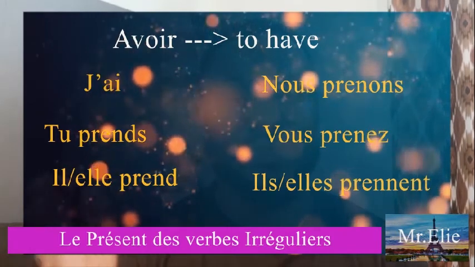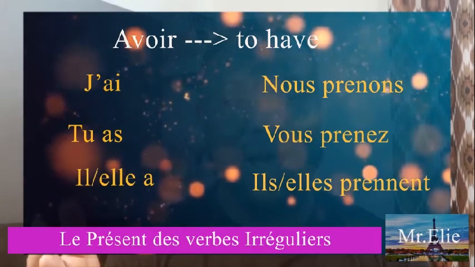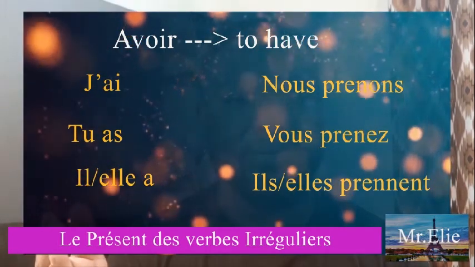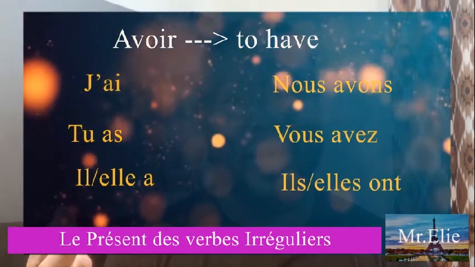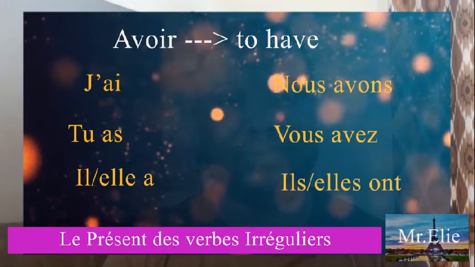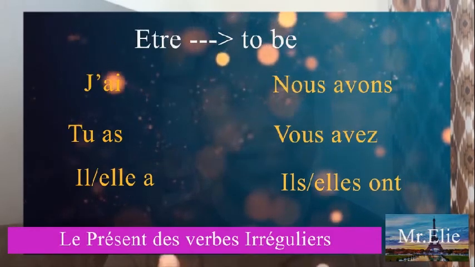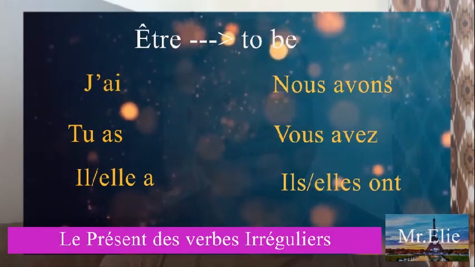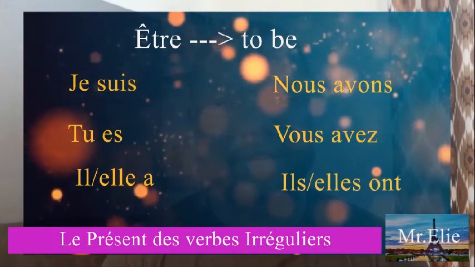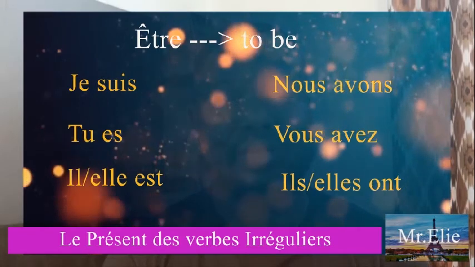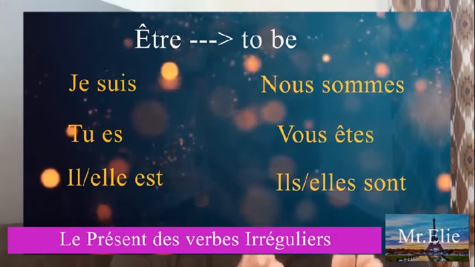J'ai, tu as, il a, or elle a, nous avons, vous avez, il ou elle au pluriel ont. We go with what? Être verb. Être means to be. So, je suis, tu es, il est, elle est, nous sommes, vous êtes, il ou elle au pluriel sont.